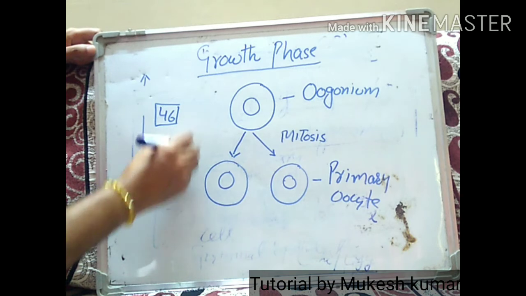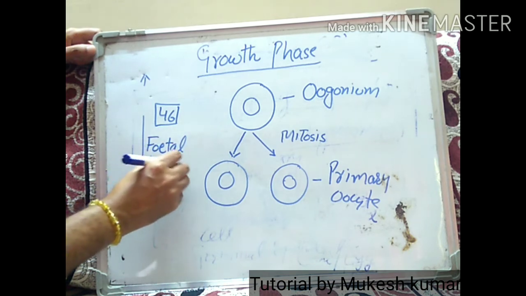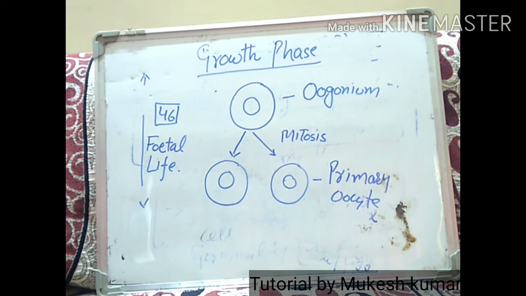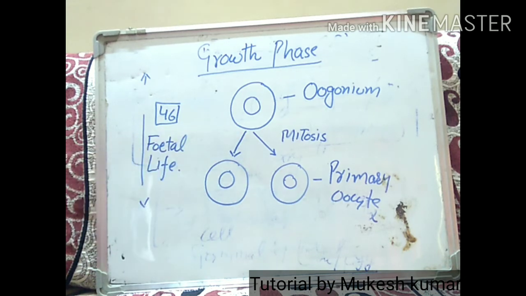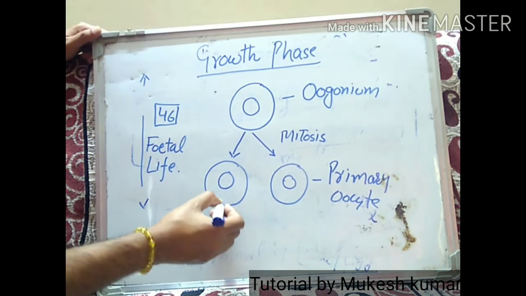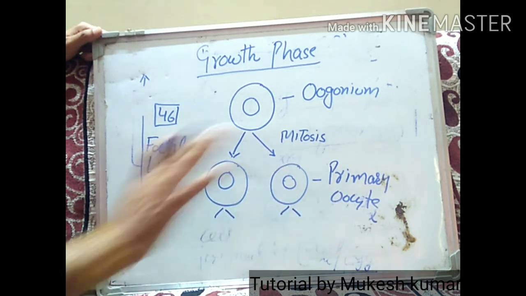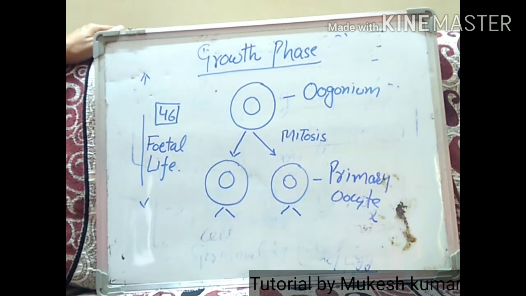Fetal life means in the fetus of ovary. Where is this process taking place? This process is taking place in the ovary, right? And this phase, we said that this phase is known as the multiplication phase. So these cells will further divide. So this is the multiplication phase. That is the first phase.